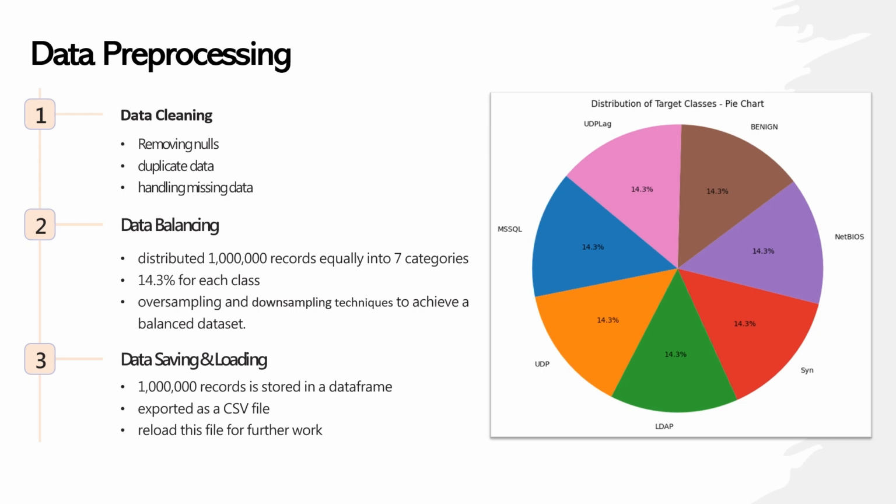Our first step involves data cleaning. This includes removing nulls and duplicate data and handling missing data to ensure the integrity of our dataset. After that, we focused on data balancing, where we distributed 1 million records equally into 7 categories, achieving a balanced distribution with 14.3% for each class through oversampling and downsampling techniques. Finally, we save these pre-processed records in a data frame, then export it as a CSV file, which can be easily reloaded for further work.